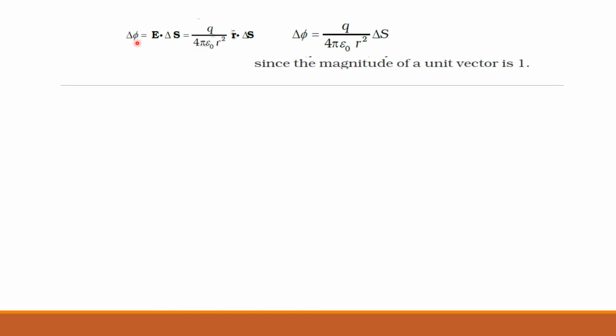So the formula for delta phi is equal to E dot delta S. E is equal to Q by 4 pi epsilon naught R square into R cap in the vector form of electric field intensity, dot delta S. Since these two are in the same direction, the dot product will be just delta S. So delta phi is equal to Q by 4 pi epsilon naught R square into delta S.